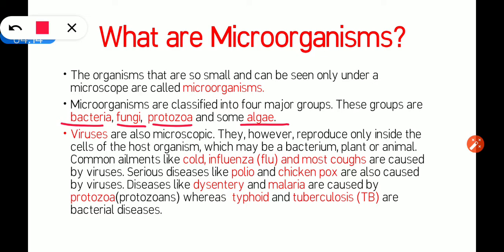Those green patches are tiny green plants. If you see those green patches under a microscope, you will be able to see those organisms. So the four major groups are bacteria, fungi, protozoa, and algae.